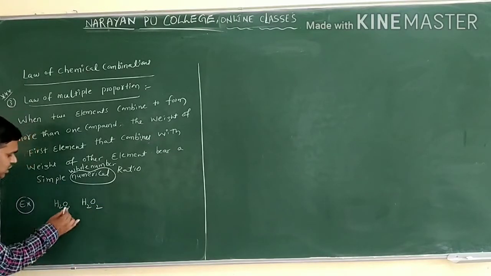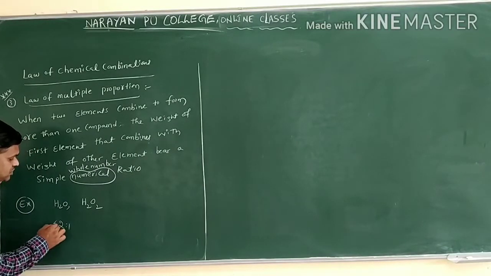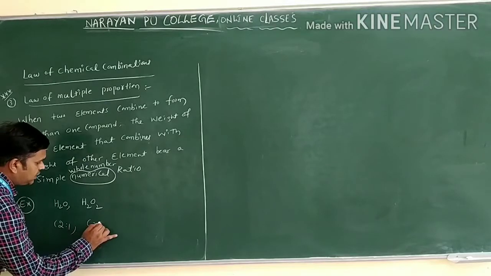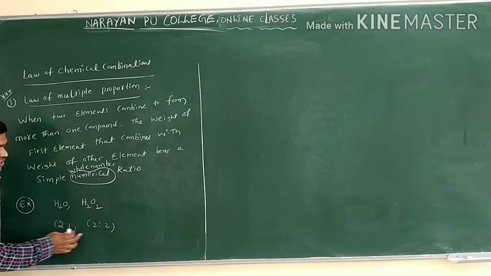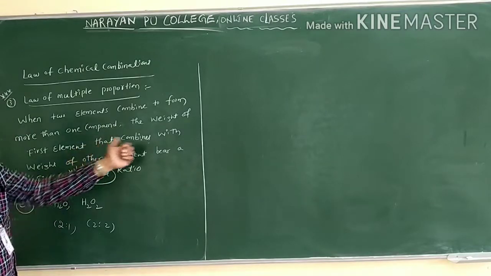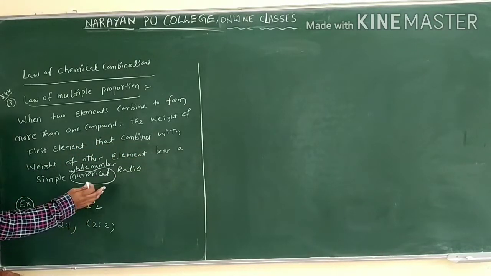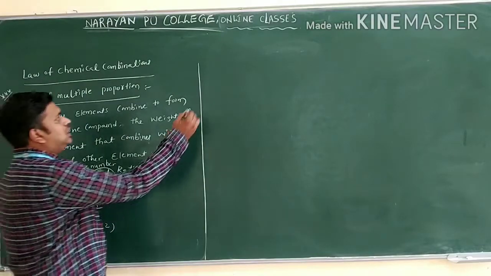Let us see the ratios. If you take water, I am writing the ratio of hydrogen to oxygen atoms is 2:1. Here, what is the ratio we have? 2:2. So which ratio is the same? The hydrogen ratio is 2. But the change in the ratio is in oxygen, that is 1:2. What is the definition we told? The weight of one element combines with the weight of another element in a simple whole number ratio. So this is one example of the law of multiple proportion.